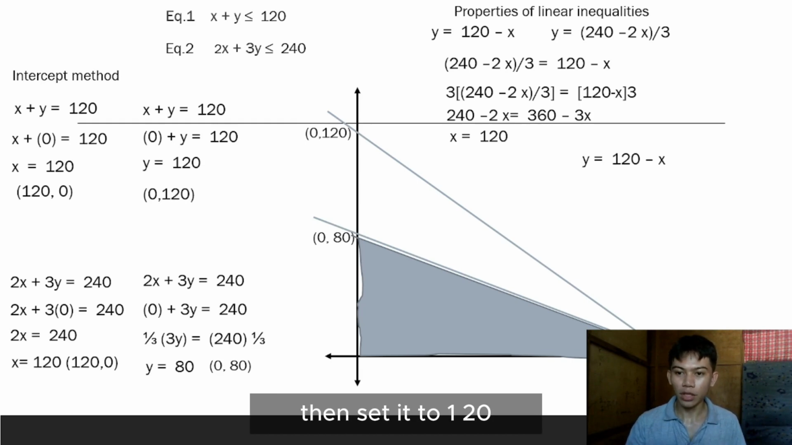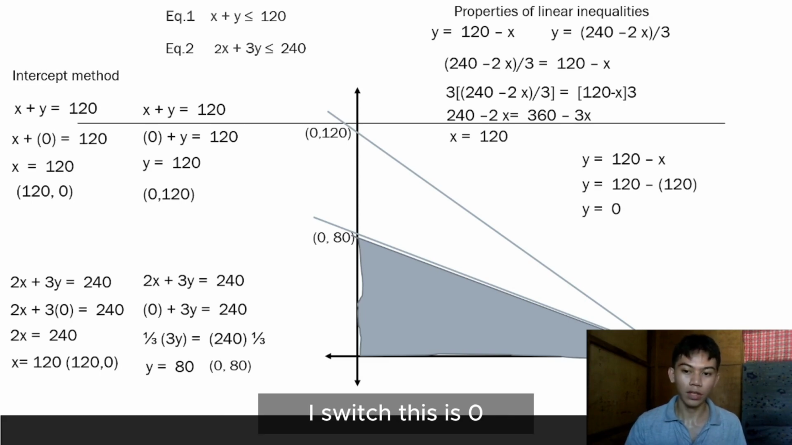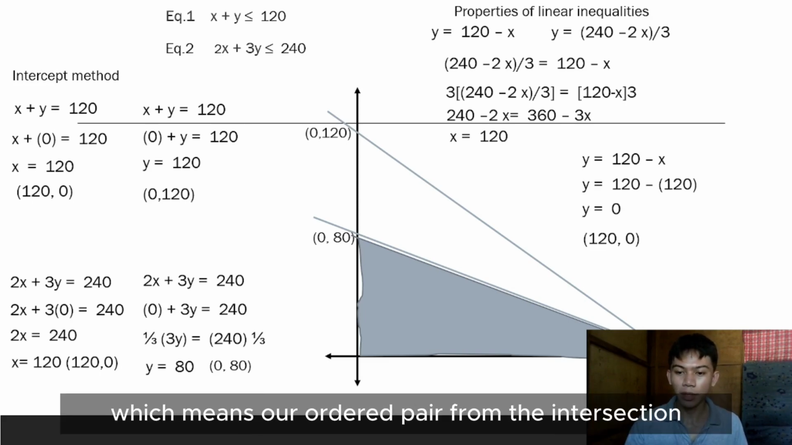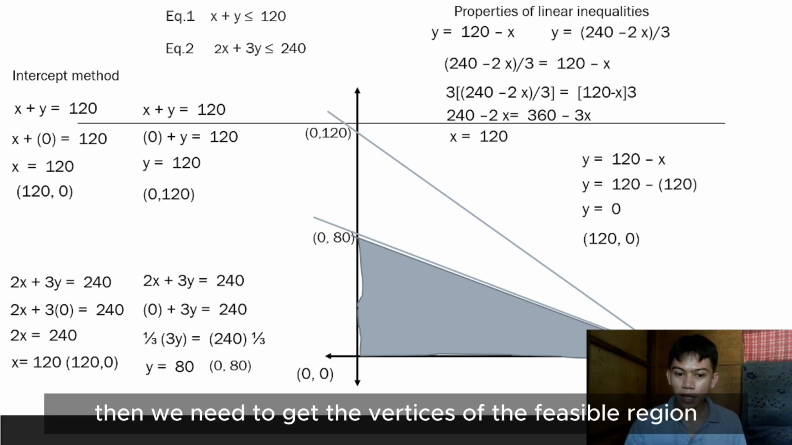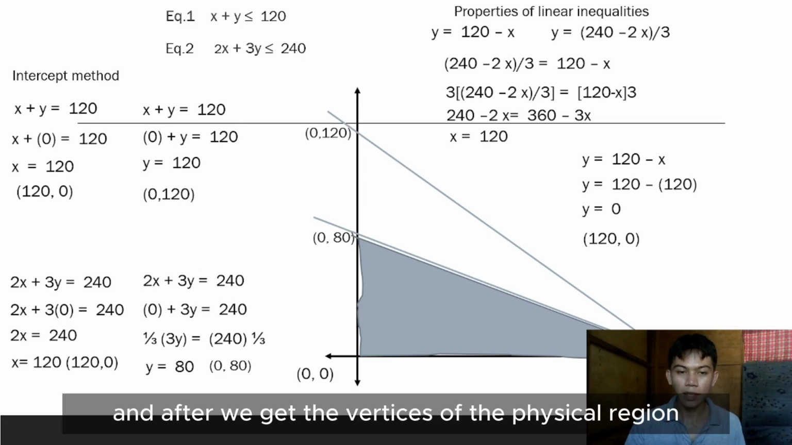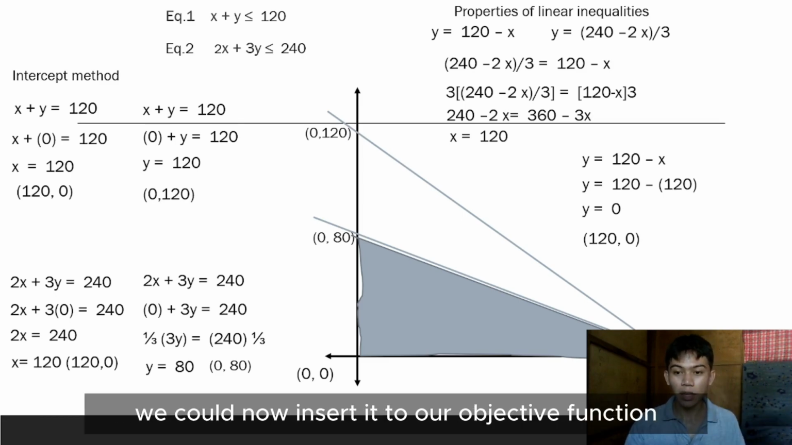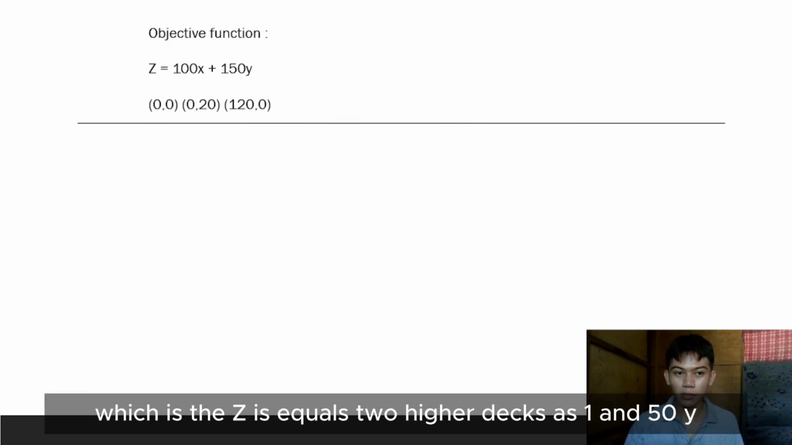Then substitute 120 into the first equation. We have 120 minus 120, which is 0, which means our ordered pair for the intersection between the two lines is (120, 0). Then we need to get the vertices of the feasible region. After we get the vertices of the feasible region, we can insert them into our objective function, which is z equals 100x plus 150y.